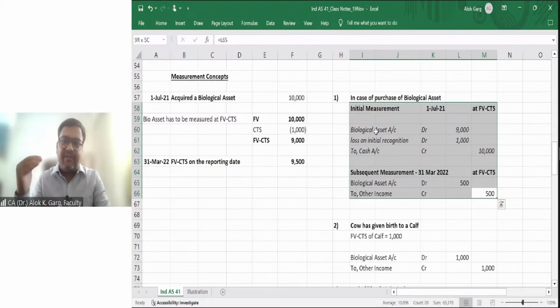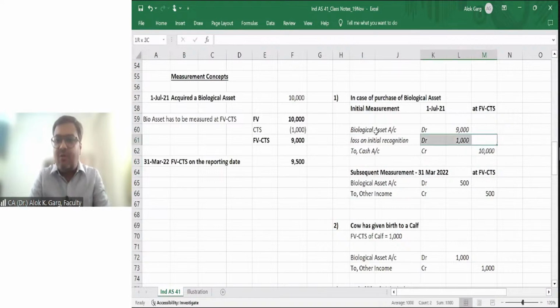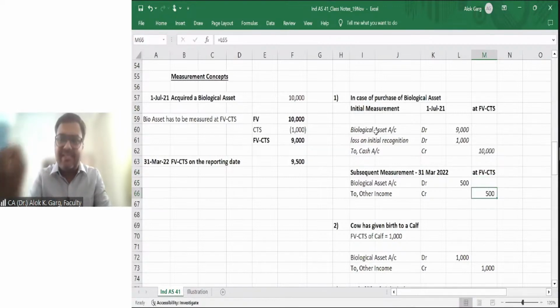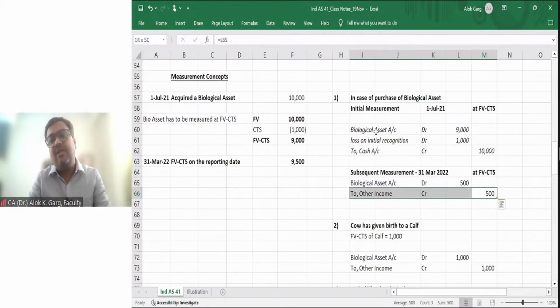At the time of initial recognition, there is a loss due to cost to sell, so it goes to P&L. At the time of subsequent recognition, there is an income because there is an increase in fair value less cost to sell, so it goes to other income. Had this been a decrease, it would go to P&L as a loss. So it will be loss on fair value measurement account debit to biological asset.